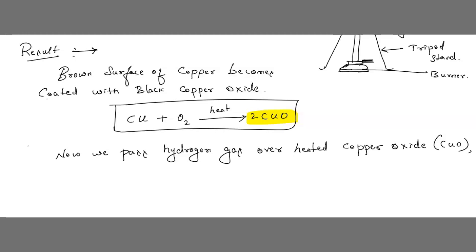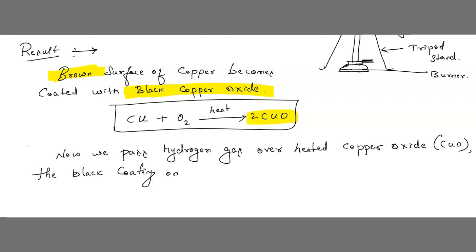Then what happens? When I pass hydrogen gas over heated copper oxide, then what happens? We can see here, very simple, the black coating. We got black coating, no? Yes or no? We got the brown surface converted into black copper oxide, correct? So this black coating, understood?